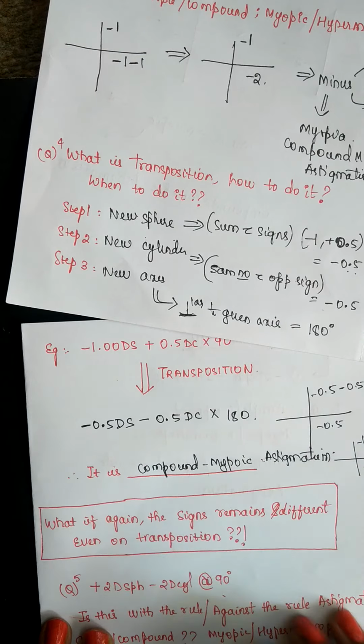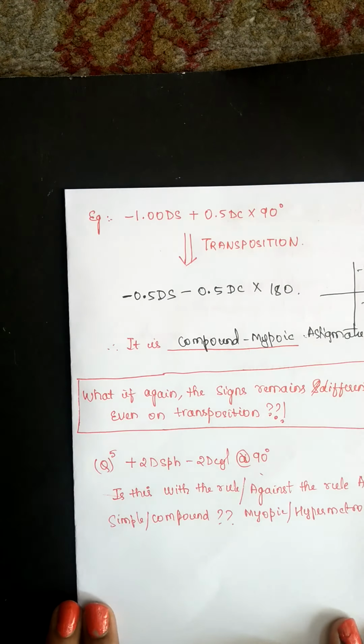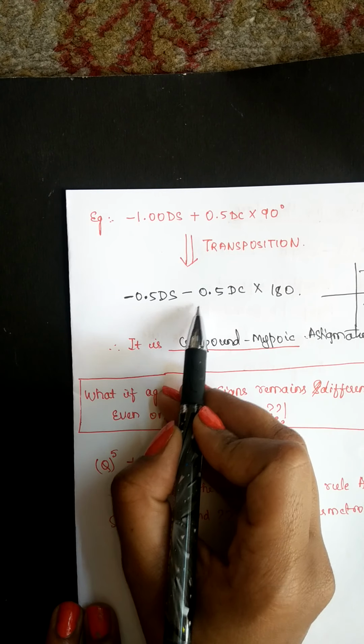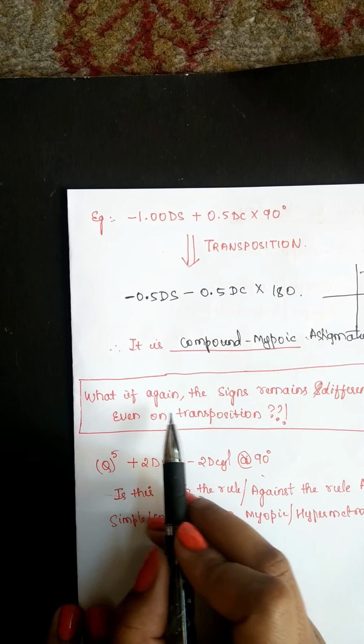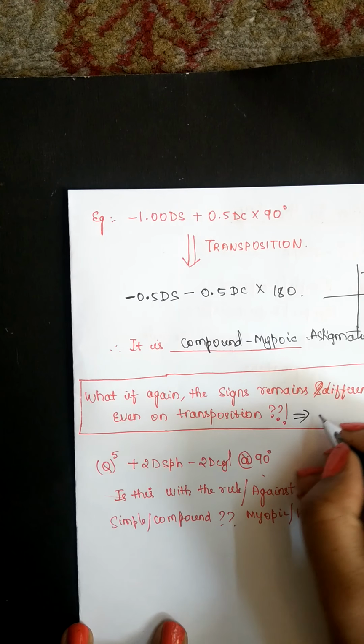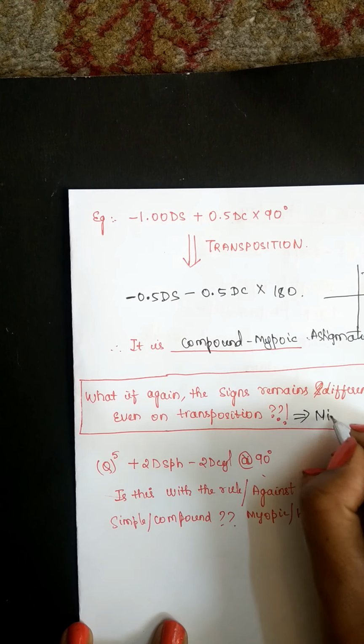And there comes another question, like what if even on transposition the signs are not same? What if again the signs remain different even on transposition? Then you have to consider it as mixed type of astigmatism.